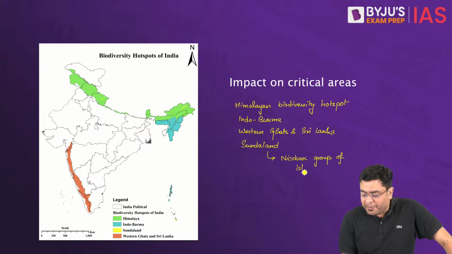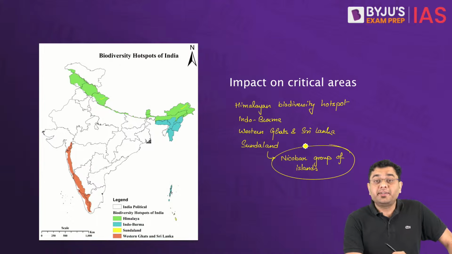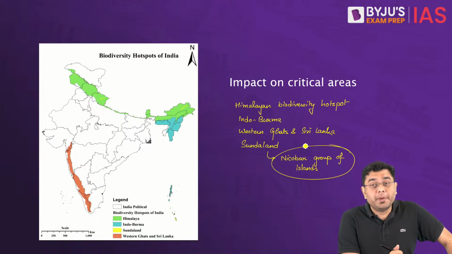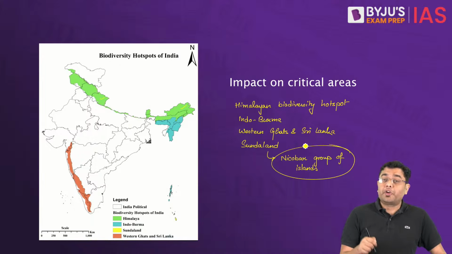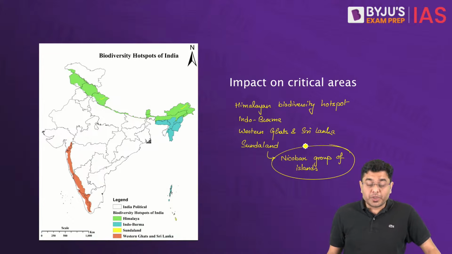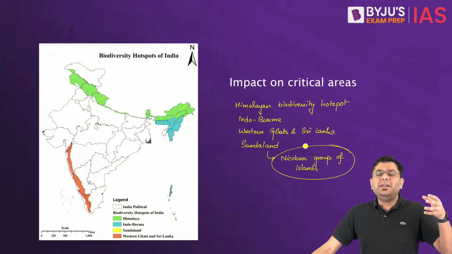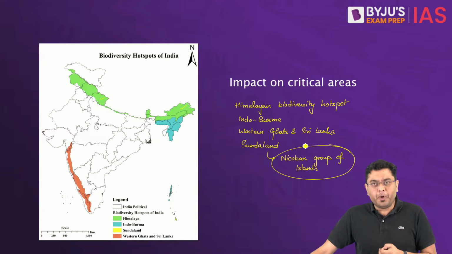Now understand the implication of the bill in this case. This bill tells us that 100 kilometers from the border area, you don't need clearances. Those lands are exempted, the forest lands are exempted. Now in this situation, when we talk about a region like the Sundaland biodiversity hotspot which lies in the Great Nicobar region, the island size in itself is very, very small.